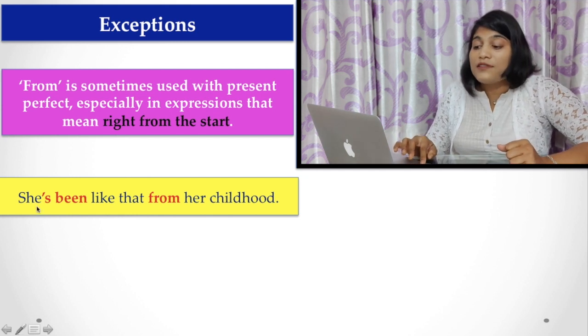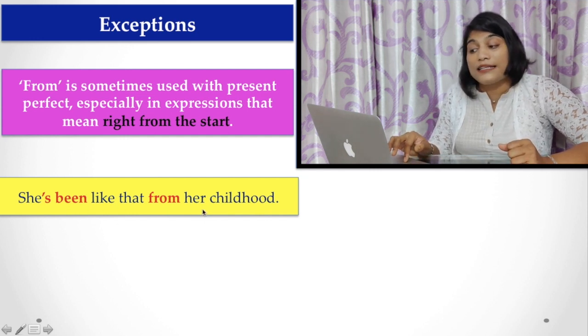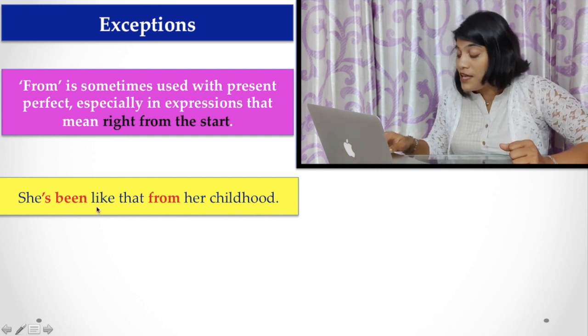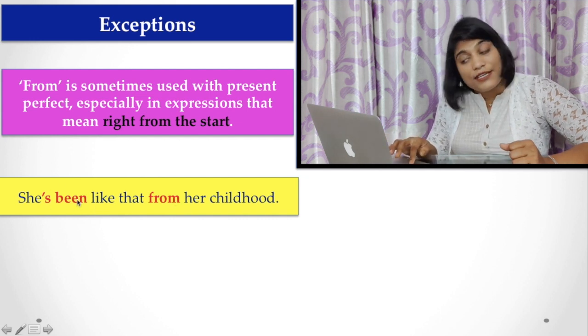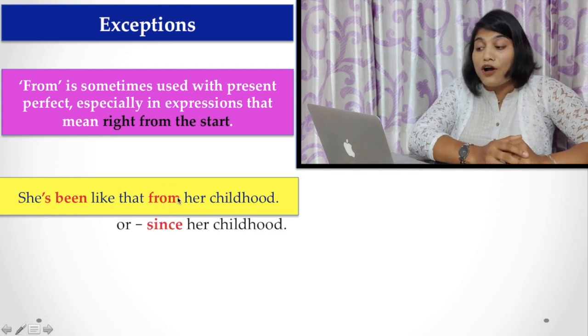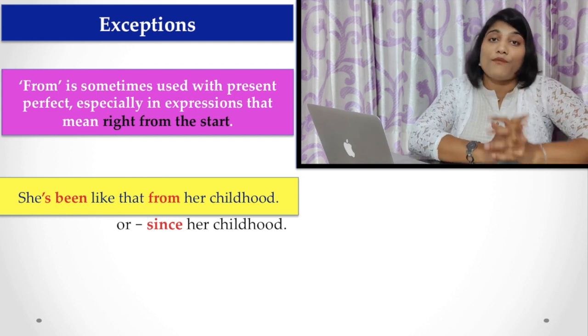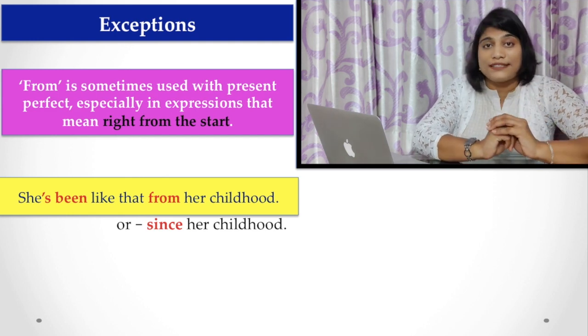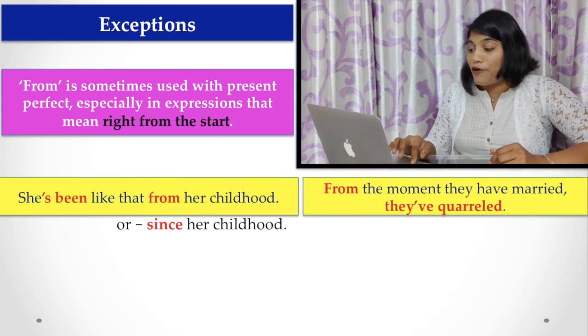Here are the examples. She has been like that from her childhood. In that example, from is used because has been, the perfect tense, is used, and the preposition is either from or since, because the sentence is talking about right from the beginning or right from the start. She is like that.